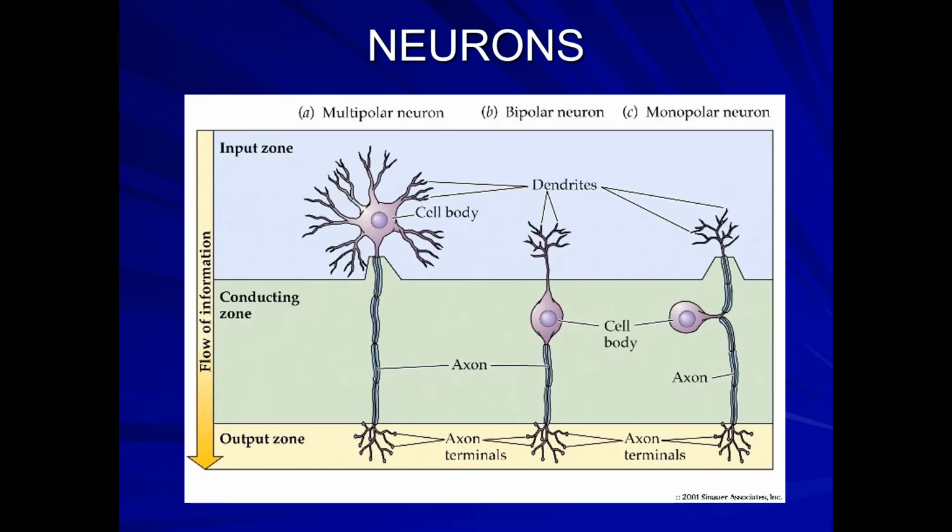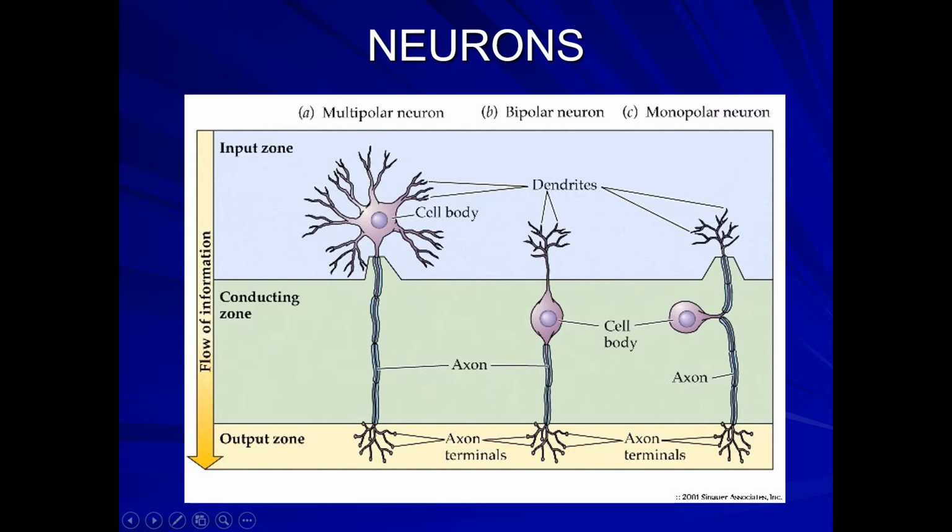In neurons, there are three different types: multipolar, bipolar, and monopolar. In multipolar neurons, see here, each one has a conducting zone. It has more conducting zones, and it can transmit the impulses in different directions. So that's why the flow of information is in more than two directions, and you call it multipolar.